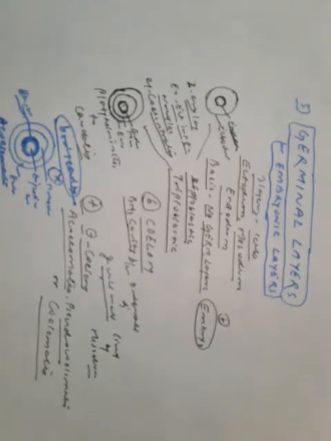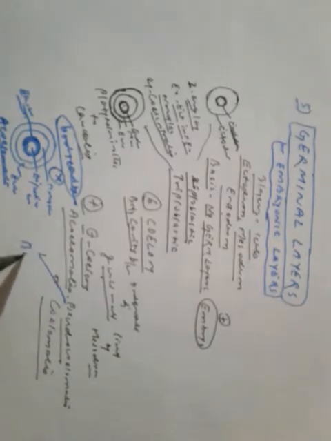The second one, what happens in pseudocoelomate?